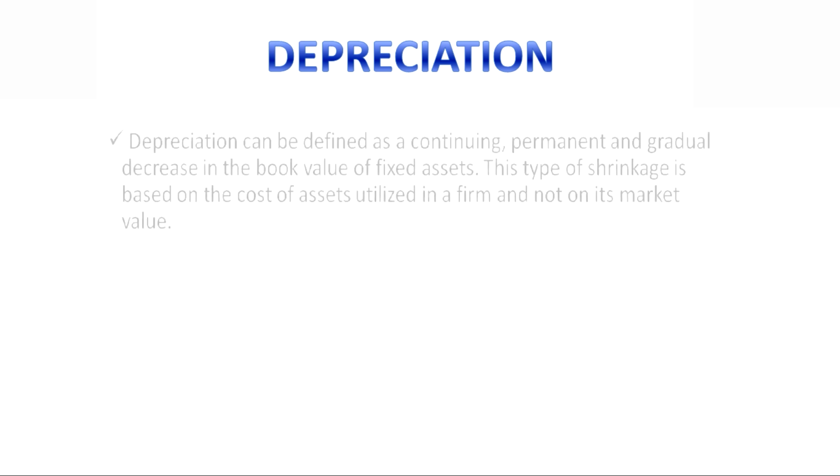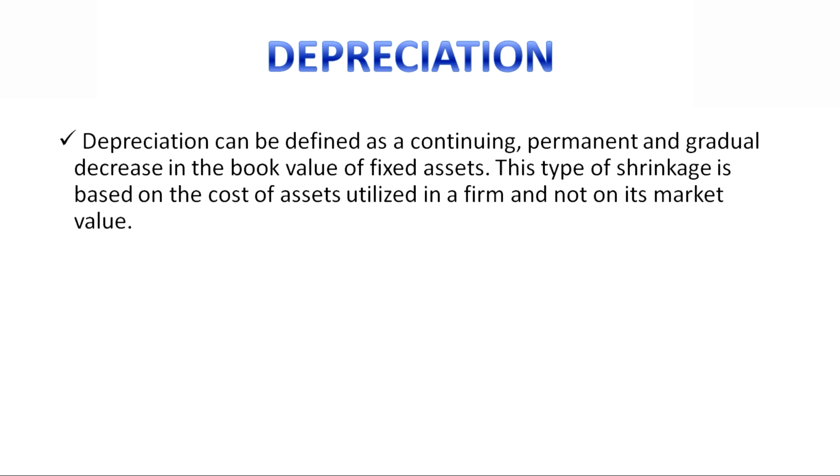Next, we are going to understand what is depreciation. Depreciation is the systematic reduction in the recorded cost of a fixed asset. Examples of fixed assets that can be depreciated are buildings, furniture, leasehold improvements, and office equipment. So, depreciation can be defined as a continuing, permanent, and gradual decrease in the book value of fixed assets.